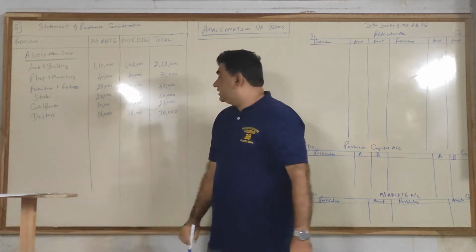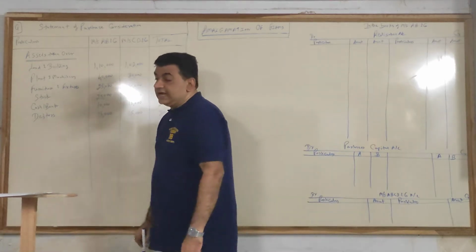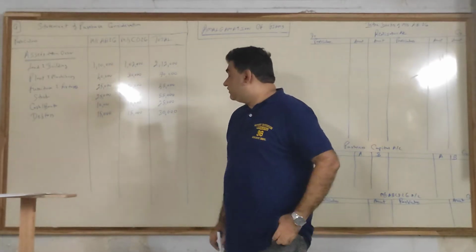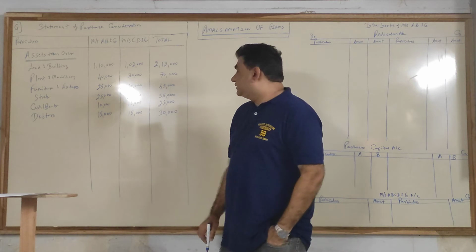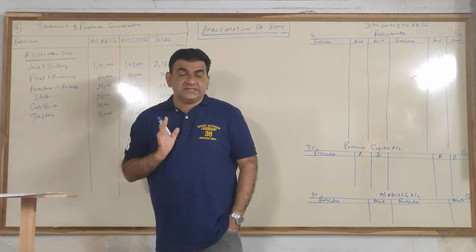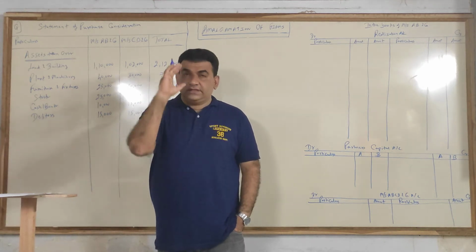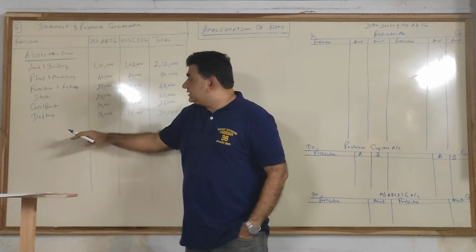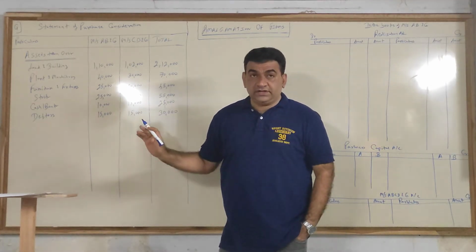So 15 plus 15, that is 30,000. Clear guys? Got it? Now listen. No other assets. So these are the 6 assets taken over.